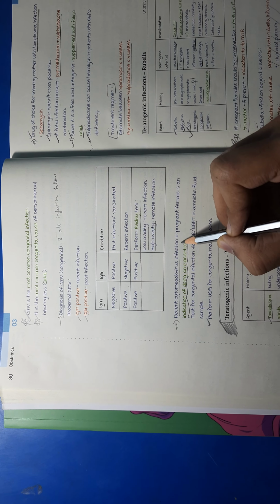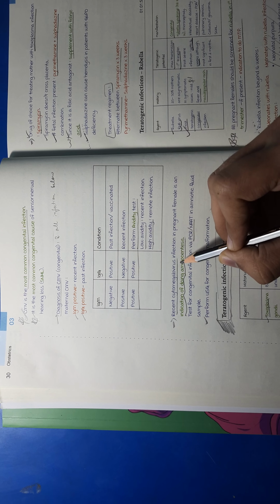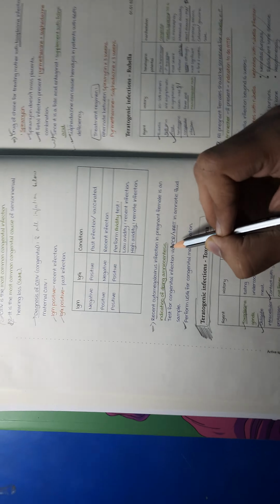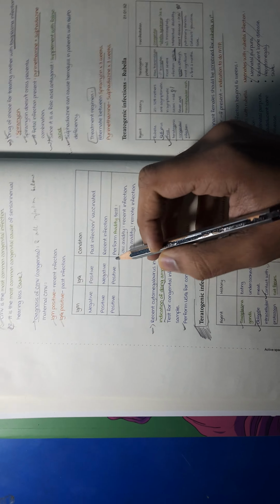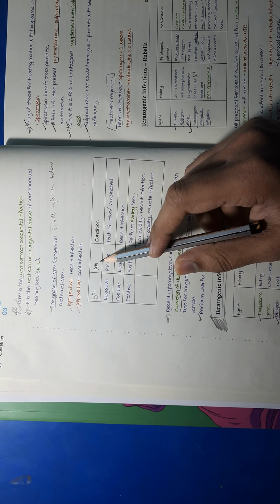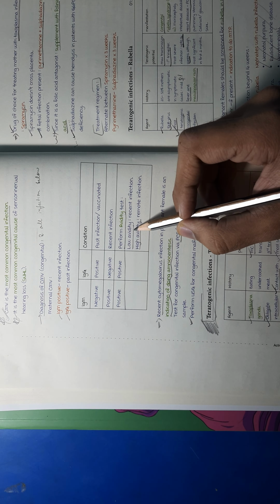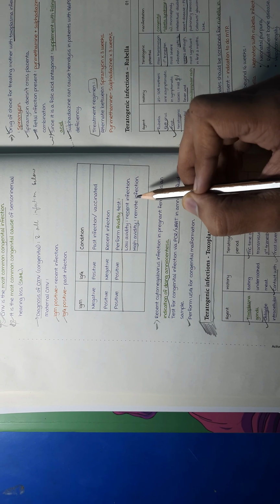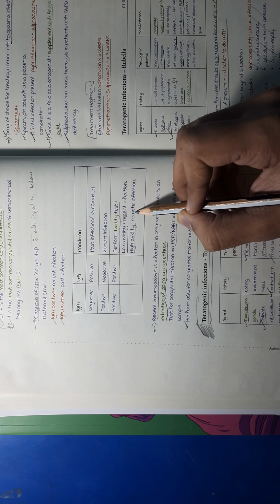A recent CMV infection in a pregnant female is an indication for doing amniocentesis, so that we should know whether the infection has transmitted to the fetus or not. If IgM is positive and IgG is positive, then we have to perform an avidity test. If low avidity, that means the infection is recent. If high avidity, it means the infection was in the past.